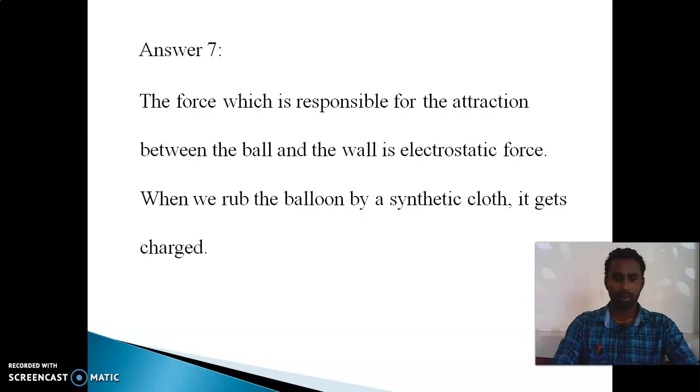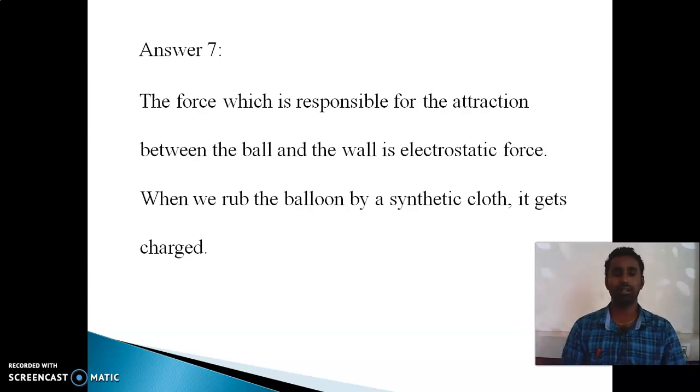Actually, a body is said to be neutral when the number of protons is equal to the number of electrons. When you apply frictional force, the body can become negatively charged, that means it has a lot of negative charge compared to positive charge.